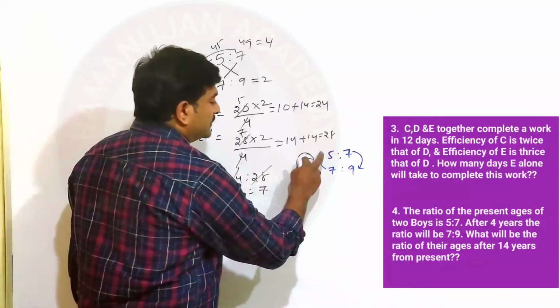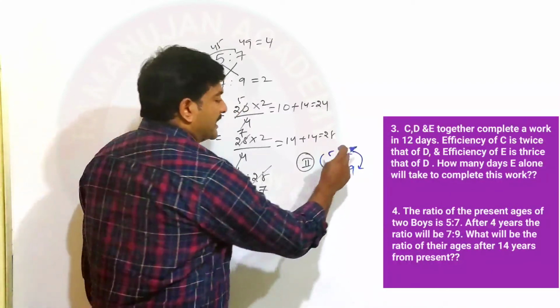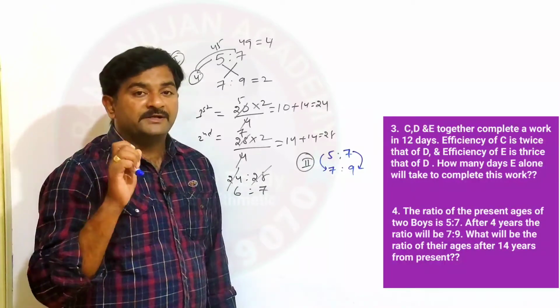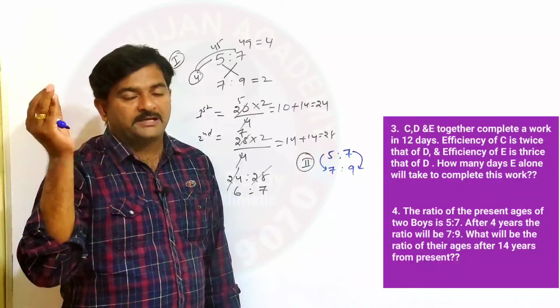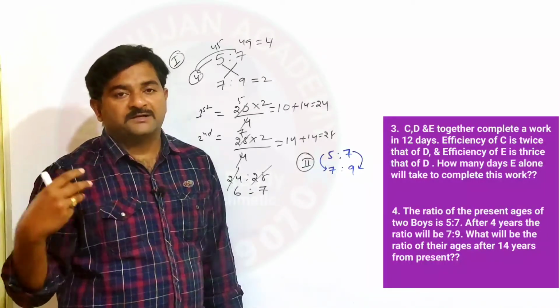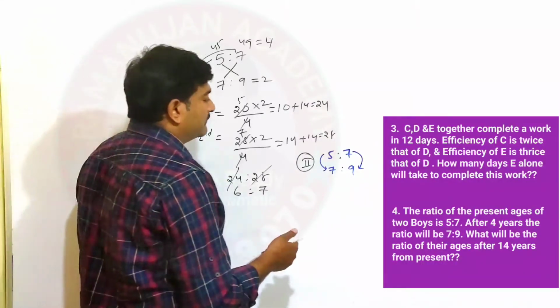So the difference between ages after 4 years is the same. Here also the difference is 2 units, and here also the difference is 2 units. It is the same. Sometimes it won't be the same. If it won't be the same, you have to follow the balancing method using the ratio concept. I already told you in various videos. If you refer to those videos, you will have an idea. Ratio proportion balancing method, I already told you from our channel.